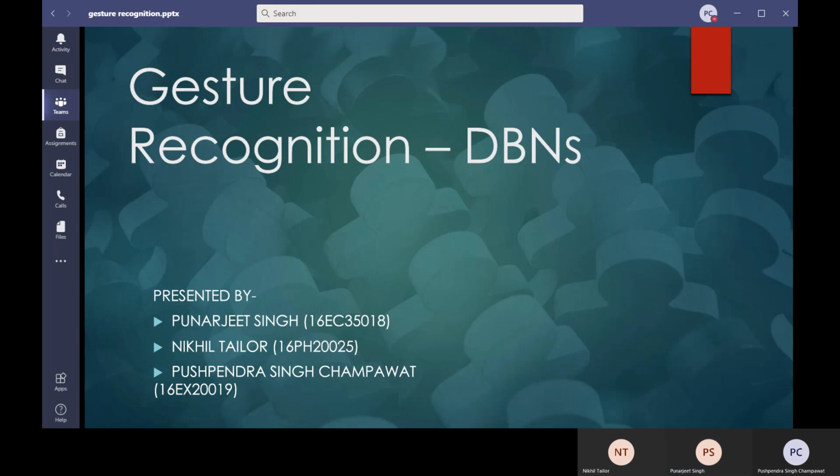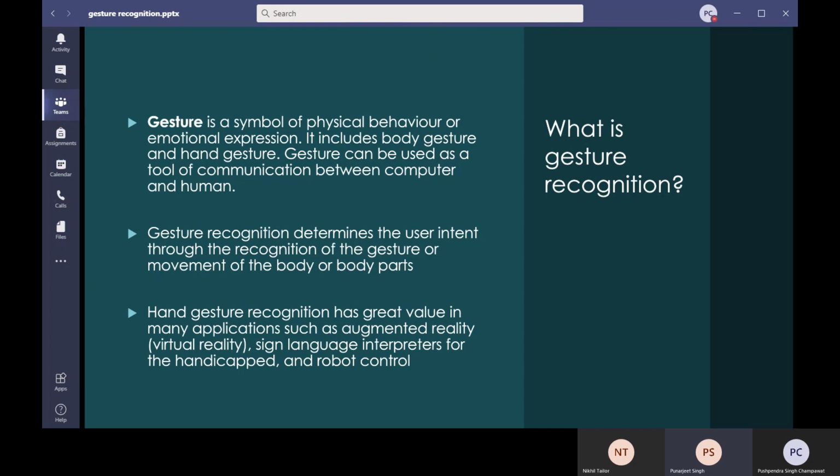Hello everyone. Today I, Punarjit, Nikhil and Pushpendra are going to present a dynamic Bayesian network based approach for gesture recognition. Before getting into the details about how we can use the dynamic Bayesian network for gesture recognition, let us see the basics of what gesture is, what gesture recognition is. So moving on, let's see what gesture is.